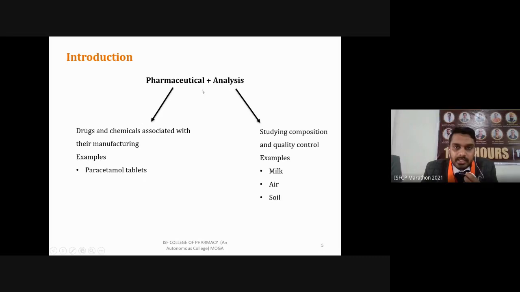For this analysis, we have to follow different analytical methods and techniques, like titrations and chromatographic techniques. These are all associated with pharmaceutical analysis. So I hope you understand the meaning of the term pharmaceutical analysis.